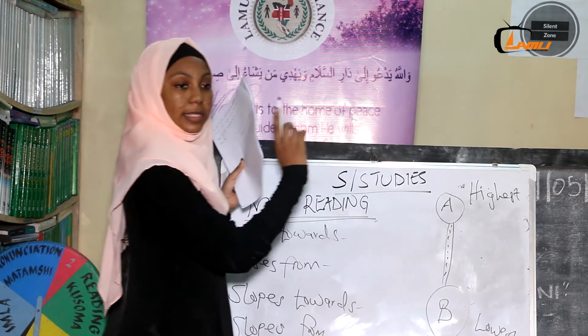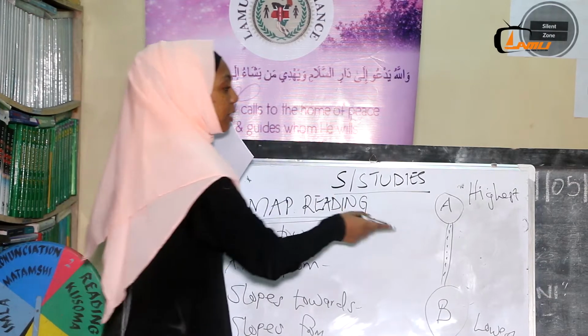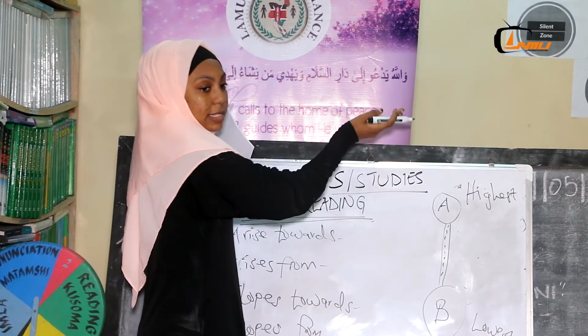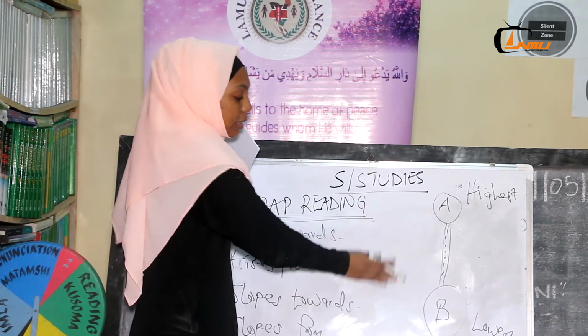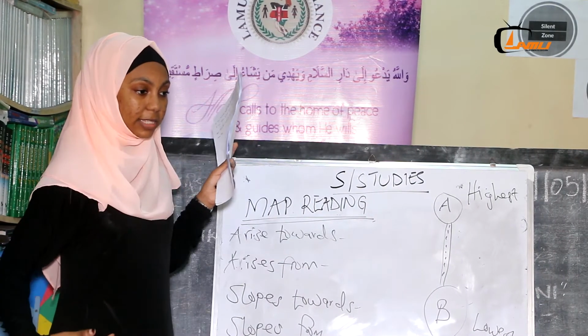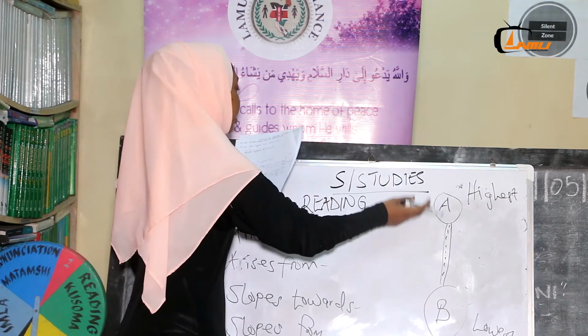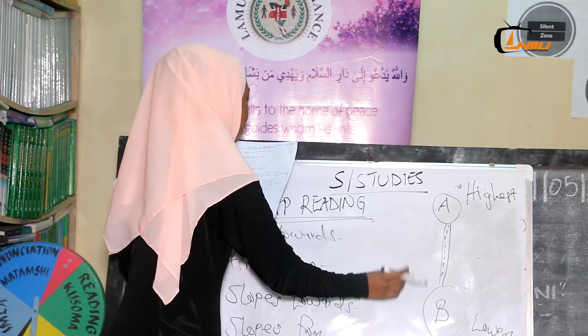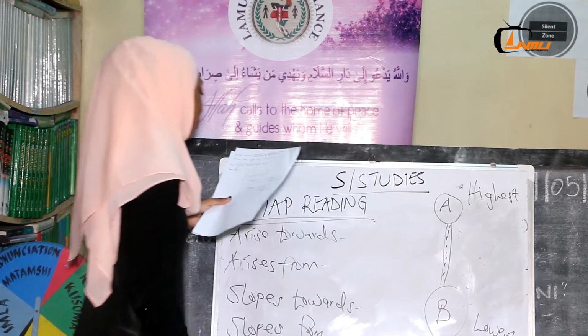When I say highest point, it means highlands, where the forest is. And this lowest point is where the mouth or other things are. So the highest point is point A, and our lowest point is point B.